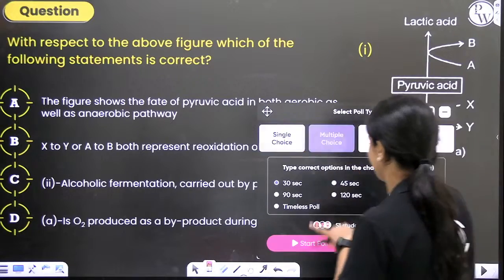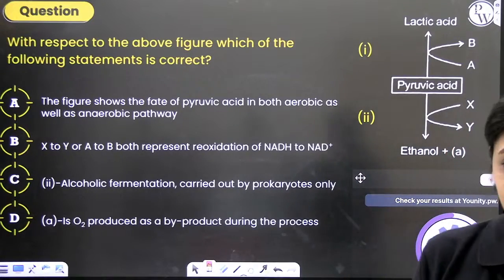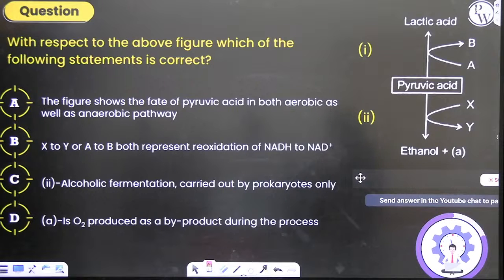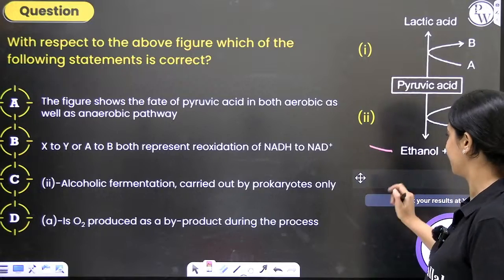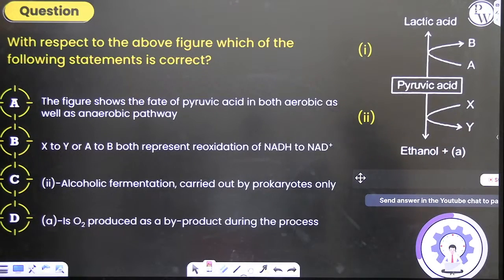Here is our next question. With respect to the above figure, which of the following statements is correct? This is the figure we are talking about. Okay. Read it properly. Sakshi, I can speak Hindi. Okay, decently manageable, but not very great.